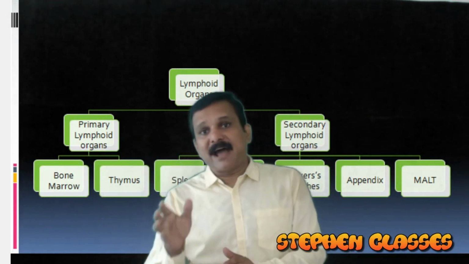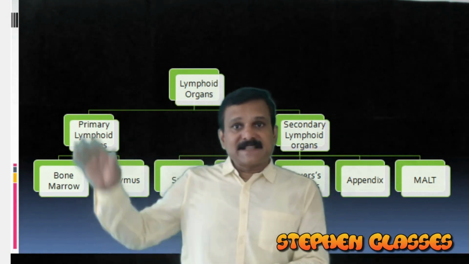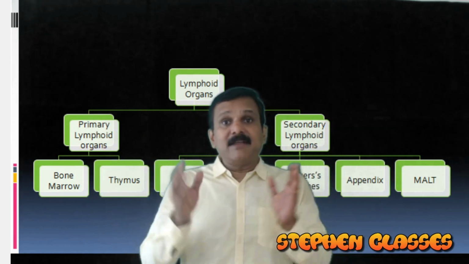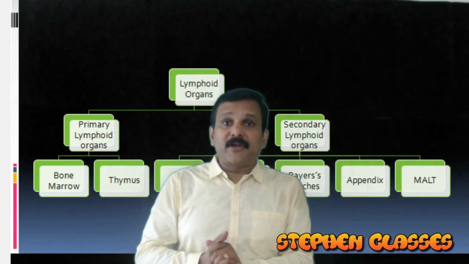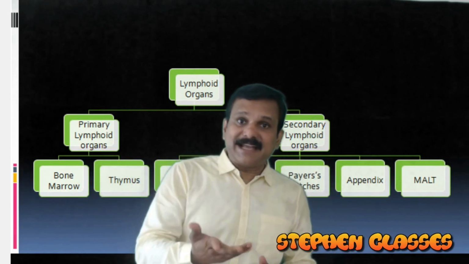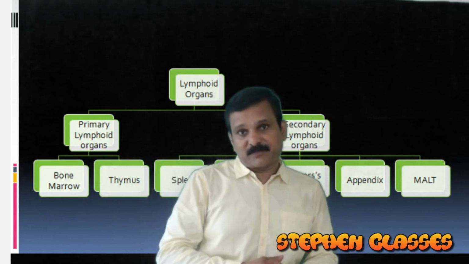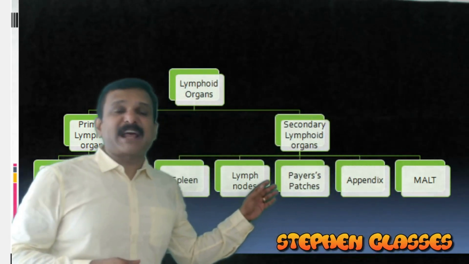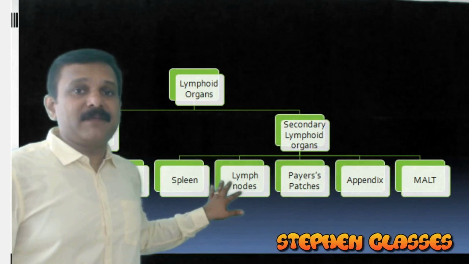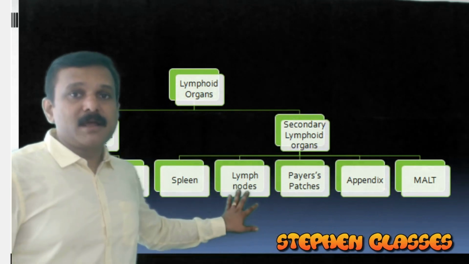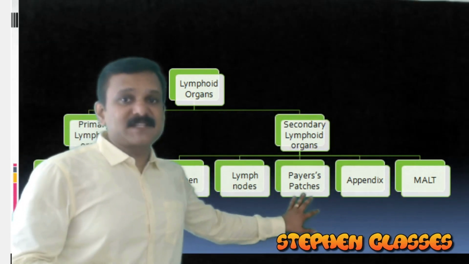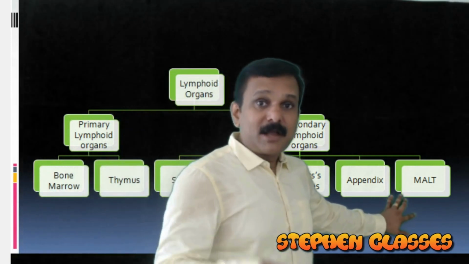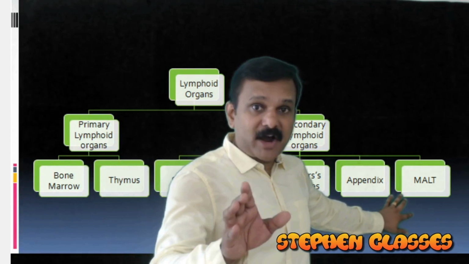For example, bone marrow and thymus. But secondary lymphoid organs are the lymphoid organs to which lymphocytes will migrate after their maturation. Okay. So here examples for secondary lymphoid organs and primary lymphoid organs are shown. For secondary lymphoid organs, examples are spleen, lymph nodes, Peyer's patches in small intestine, vermiform appendix and MALT. What is MALT here? Mucosal associated lymphoid tissue.